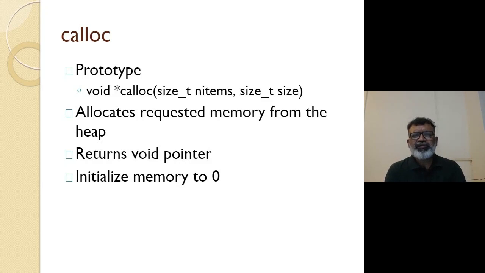Everywhere, this list or stack or queue or binary tree is created dynamically, right? And when you create all these data structures dynamically, whenever you add something, you allocate the memory using malloc or calloc. And whenever you delete a node, you need to free the memory which you have allocated. So that is how malloc and free work in tandem.